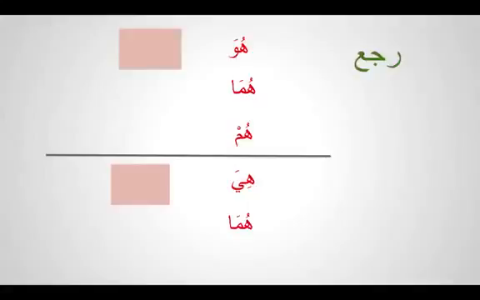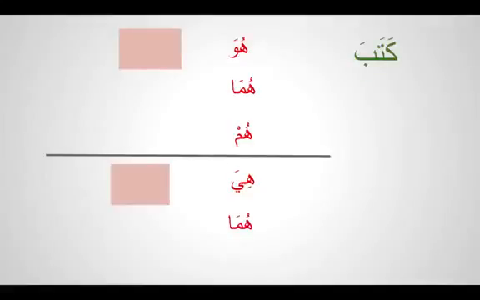Let's do one more. Sami'a. How would you do sami'a? Huwa, sami'a. Huma, sami'a. Hum, sami'u, they all listened. Hiya, sami'at, she listened. Huma, those two women listened, sami'ata.